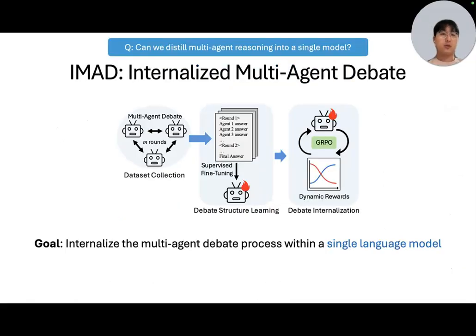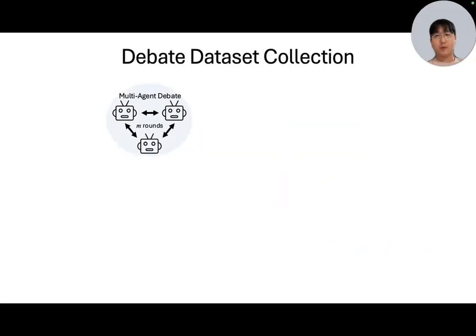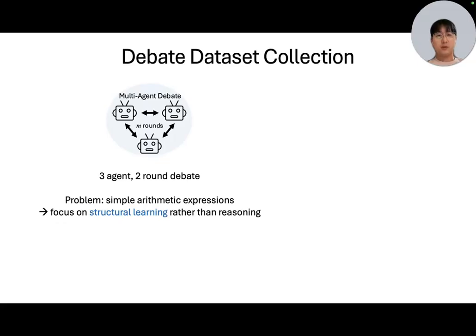To answer the first question, we introduced IMAD, a two-stage fine-tuning method that distills multi-agent reasoning into a single LLM. We first start by collecting a debate dataset. We use a three-agent, two-round debate setting and use simple arithmetic expressions as our problems.